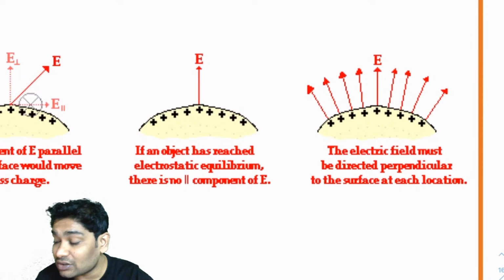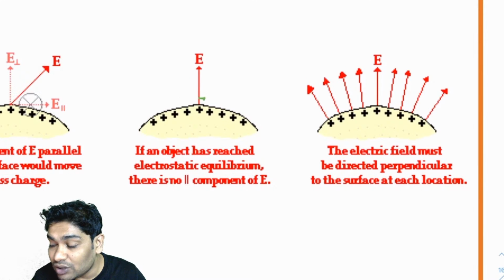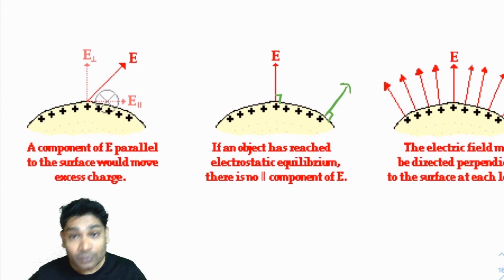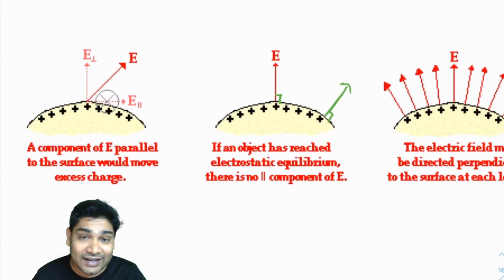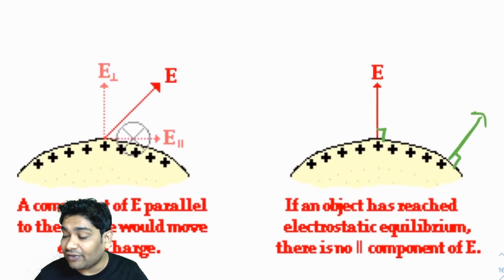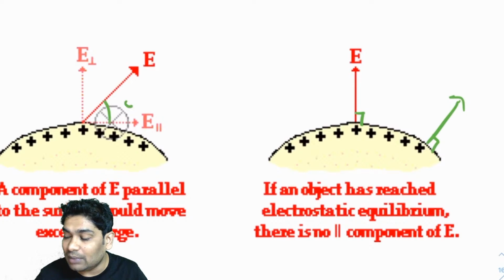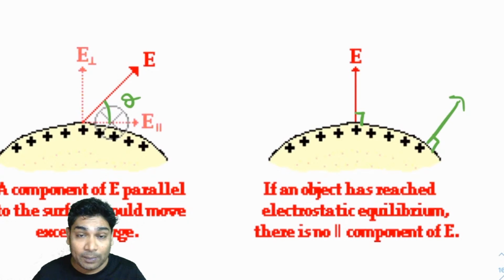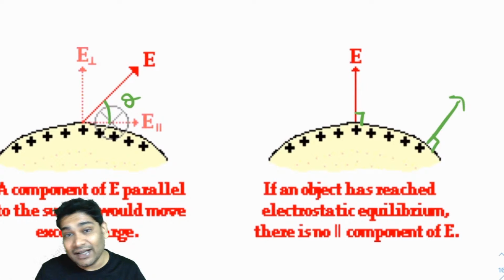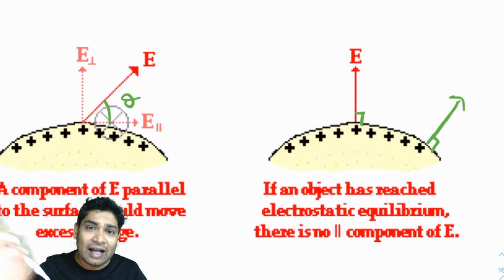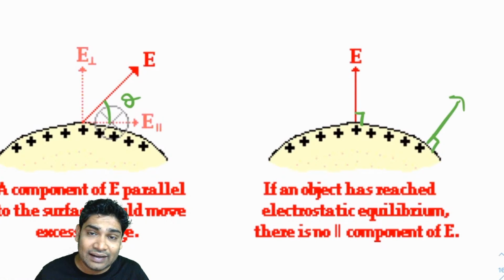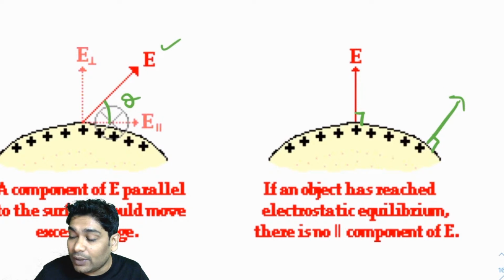Now let's see what happens. I am claiming that at any point, if you go to this point, it will be perpendicular. If you go to this point, it will be perpendicular. Why? So let's imagine an alternate scenario. Let's imagine the net electric field was in some random direction. It made some angle theta. It was not perpendicular. I am hypothetically imagining a case where the E can have any direction. So I have randomly drawn E at an angle theta with the surface. Then what I can say is that this would have two components, one this and one this one.